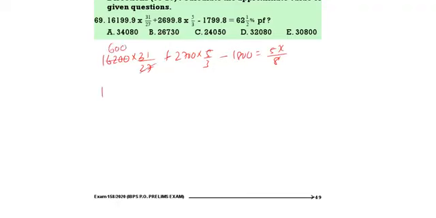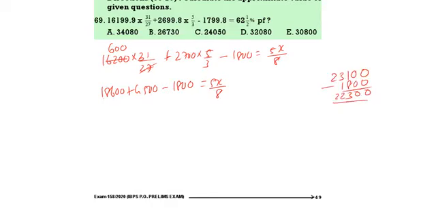So 18,600 plus 4,500 minus 1,800 is equal to 5x/8. 18,600 plus 4,500 is 23,100, minus 1,800 is 21,300. 21,300 is equal to 5x/8. 5 fours, 5 twos. 4,260 into 8 is 34,080.